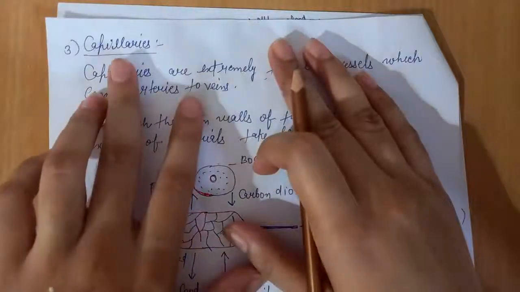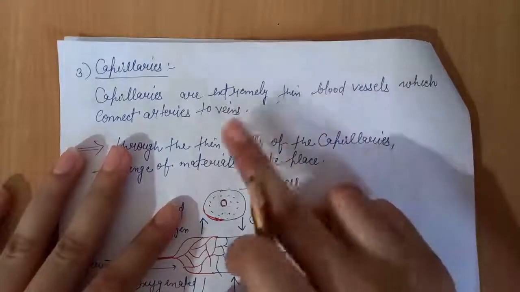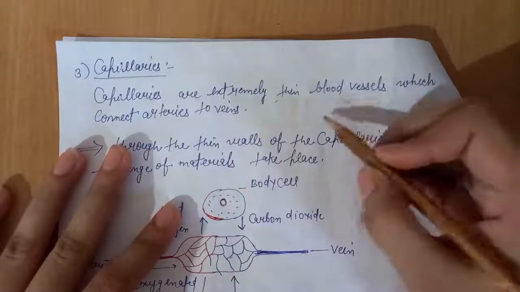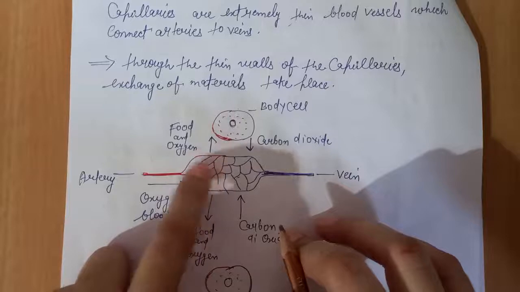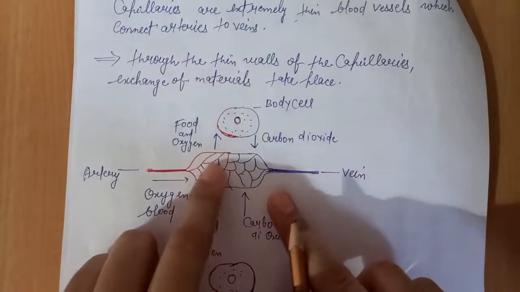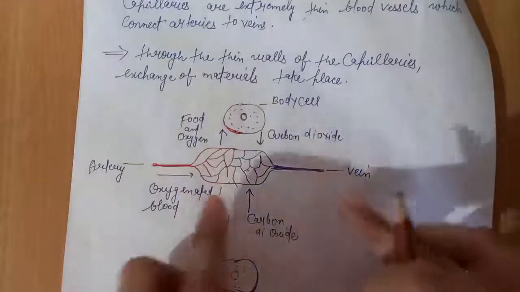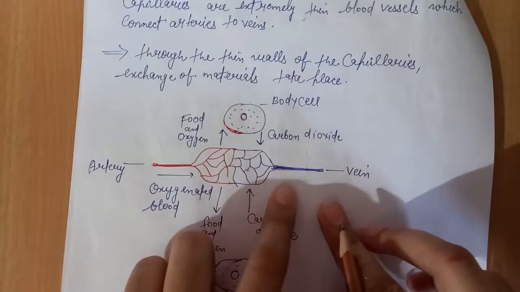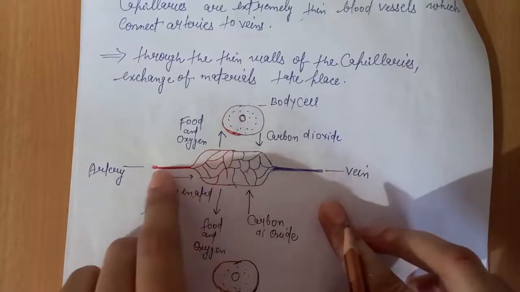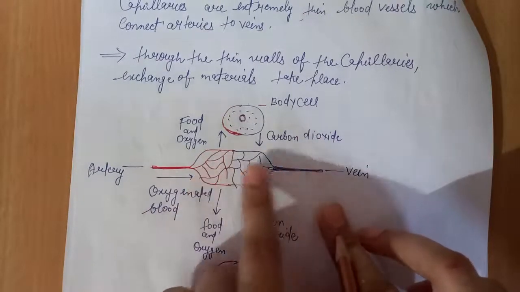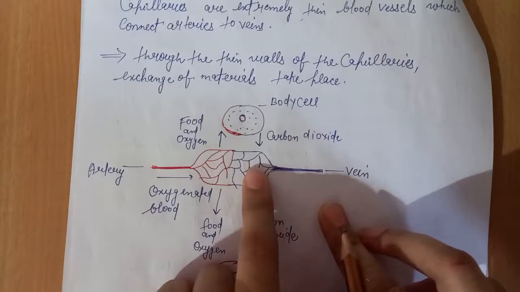Students, next is capillaries. Capillaries are extremely thin blood vessels which connect arteries to veins. As in this diagram, arteries are distributed into smaller parts, and those smaller parts we call capillaries, and veins are also distributed into smaller parts that we call capillaries. Capillaries contain both oxygenated and deoxygenated blood. If the capillaries are formed from arteries, they contain oxygenated blood, and if formed from veins, they contain deoxygenated blood.